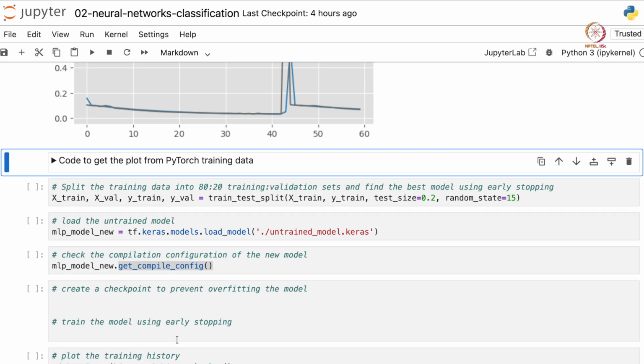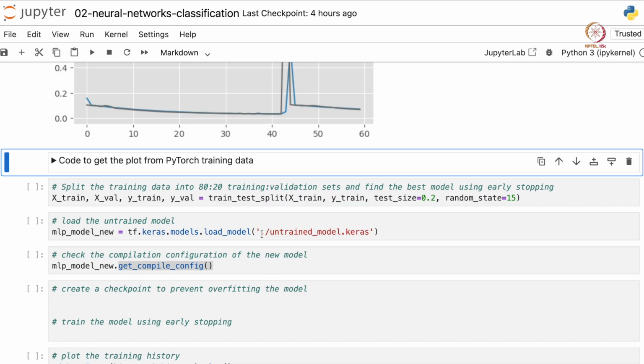One thing that we did not do is check early stopping. Early stopping is basically letting the model train and picking the best model during the number of epochs we have trained. So to do that, let me show you how to use the callbacks using Keras.